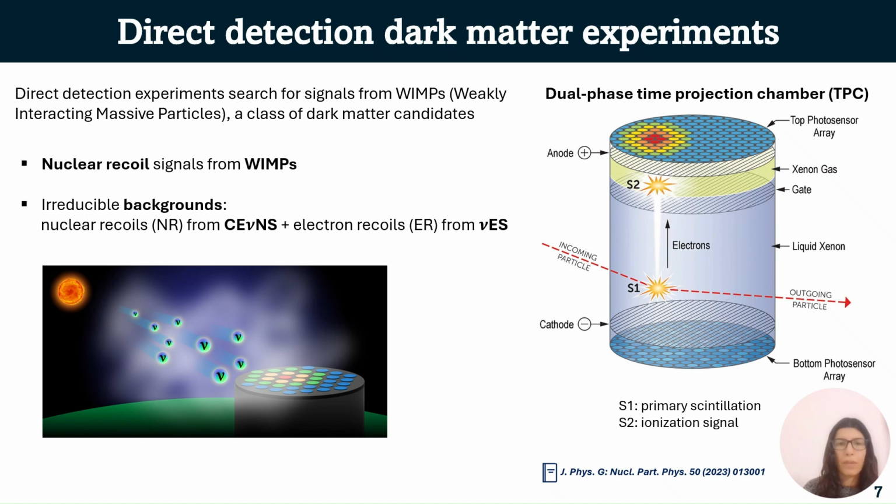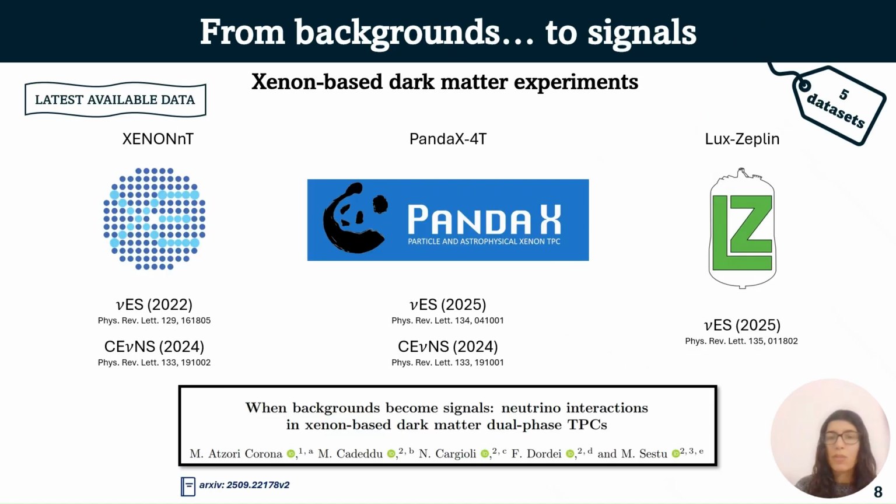When we want to look for dark matter, we expect WIMPs to produce nuclear recoil signals. And so CENNS, which also produce nuclear recoil signals, and nu-S, which produce electron recoil signals, represent irreducible backgrounds for these experiments. This, of course, is a problem if we want to look for dark matter, but it's an incredible opportunity if we want to study neutrinos. And that's what we did.